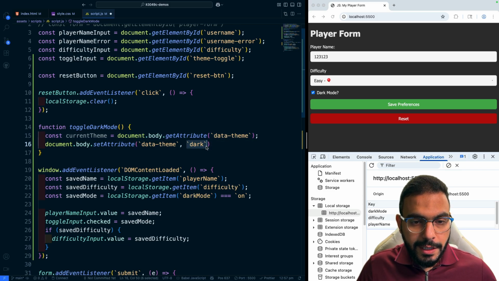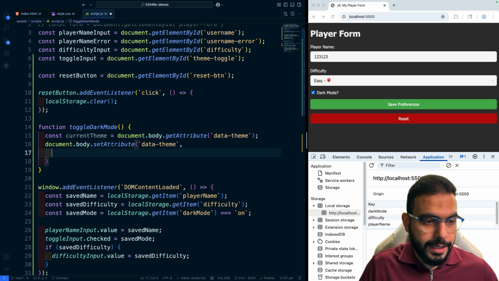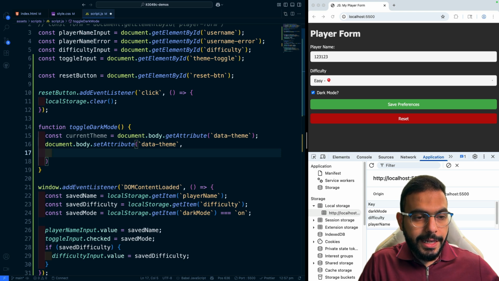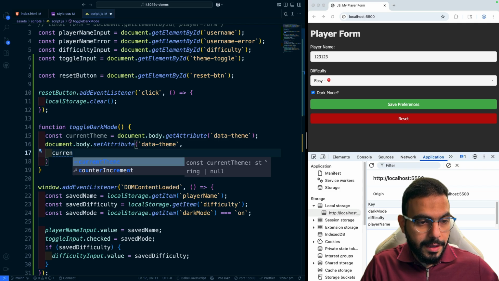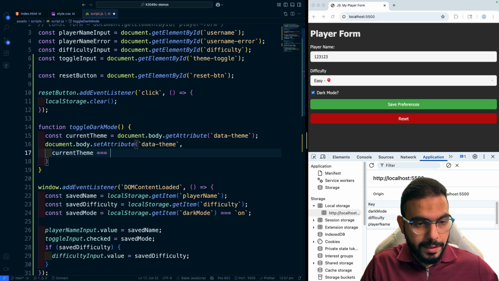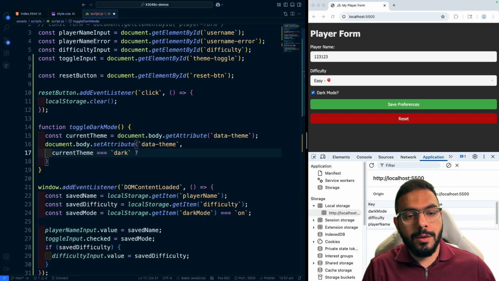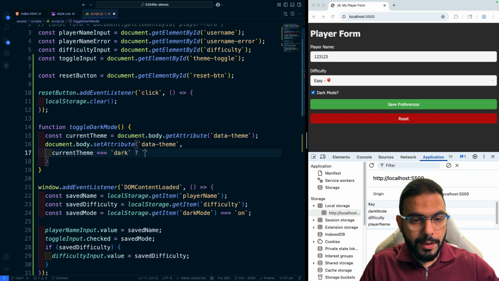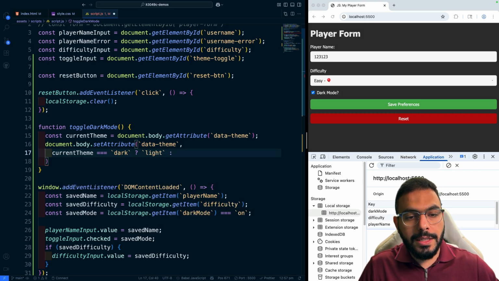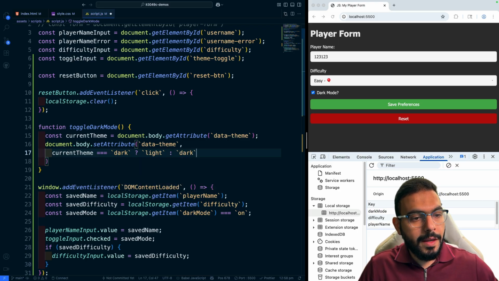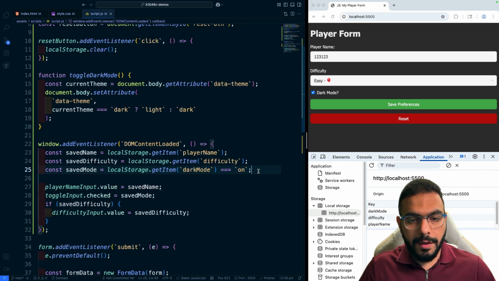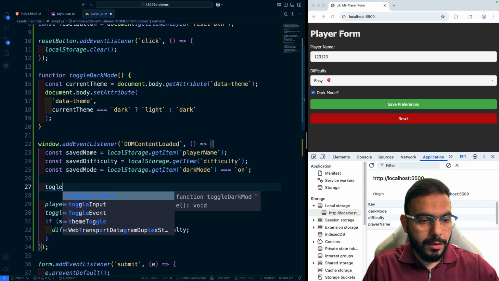So here, instead of just setting it to dark, let me do this over another line. We will set it to whatever the opposite of the current theme is. So we'll do if the current theme equals dark. That's a ternary operator, which is kind of like an if statement. So if this is true, then we want you to set this to light. Otherwise, this is your else. Set this to dark. All right, let's save this function. All right, so over here, we'll call the function toggle dark mode.